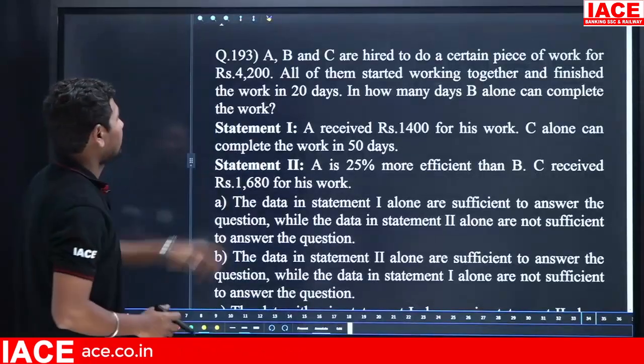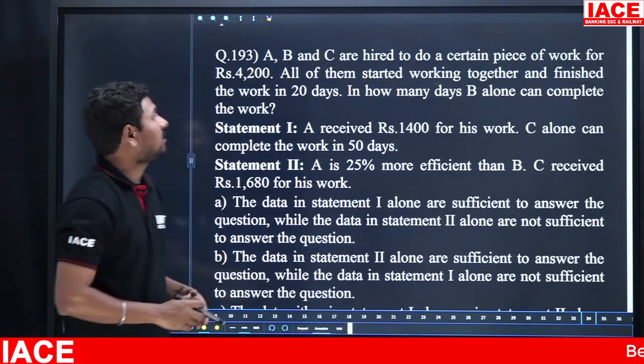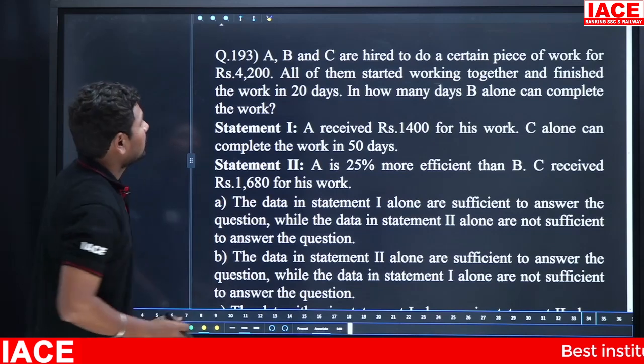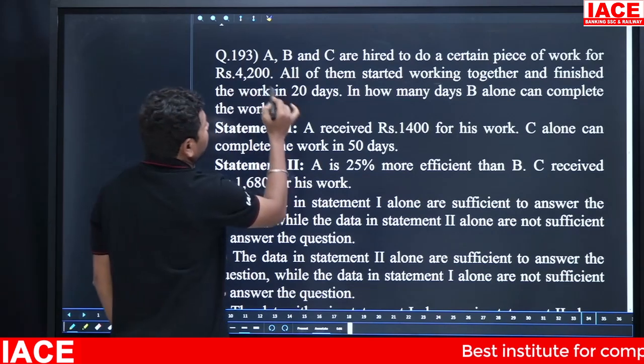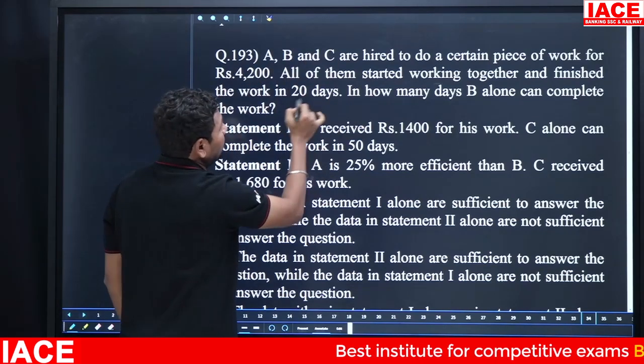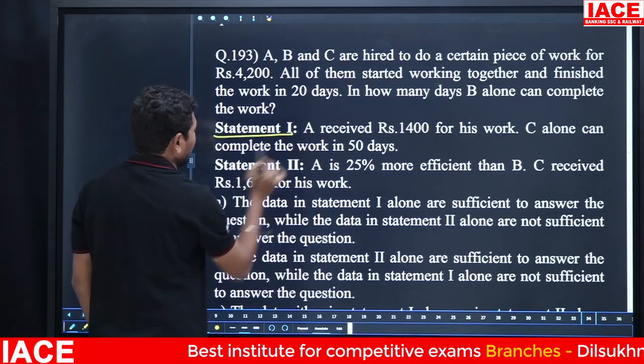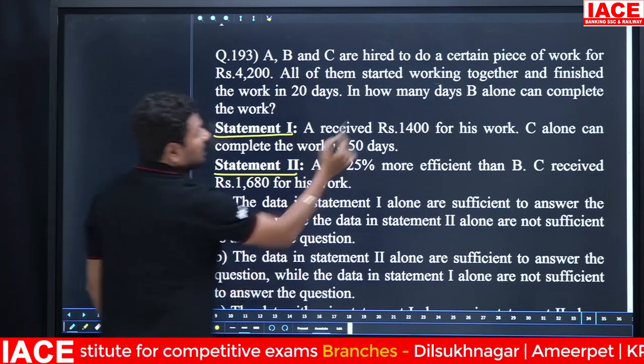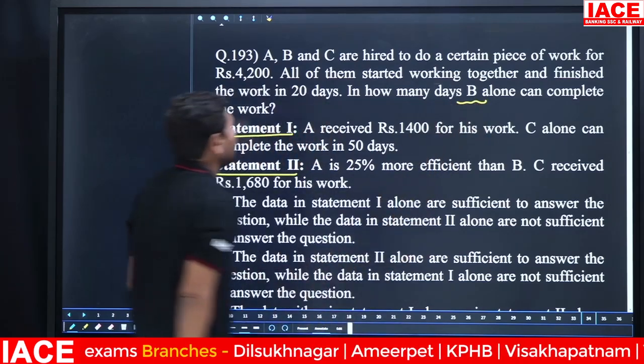Look at their work in 20 days. In how many days can B alone complete the work here? The 4,200 is what they are all paid for 20 days. Using statement 1 and statement 2, we need to calculate in how many days B alone can complete the work.